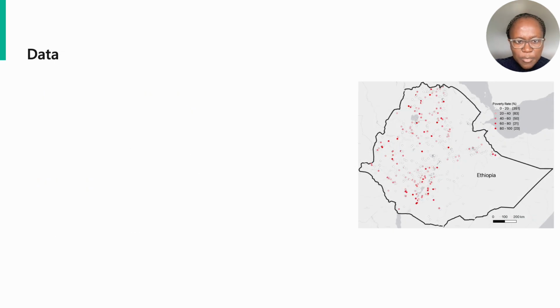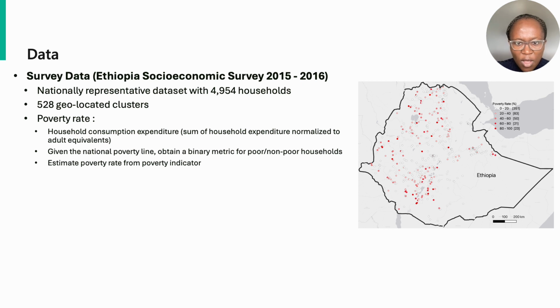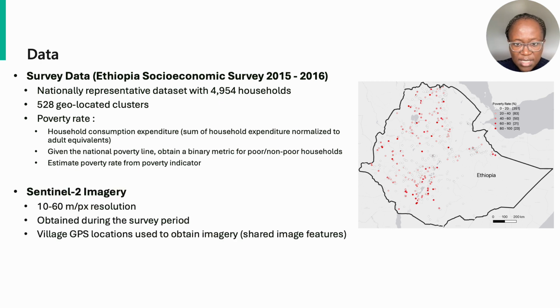We utilize a nationally representative survey of 4,954 households in 528 geolocated clusters. Household consumption expenditures computed from the survey responses are compared to the national poverty line threshold of around $3 per day, where households with expenditures lower than the threshold are classified as poor. Sentinel-2 data is an open-source 10 to 60 meter per pixel spatial resolution satellite imagery product provided by the European Space Agency. The survey period is used as the date query range to find cloud-free images for each of the geolocated clusters. For each location, we select the lowest cloud cover image tile and download a 10 by 10 kilometer crop of 3-band imagery centered on the geolocated cluster.